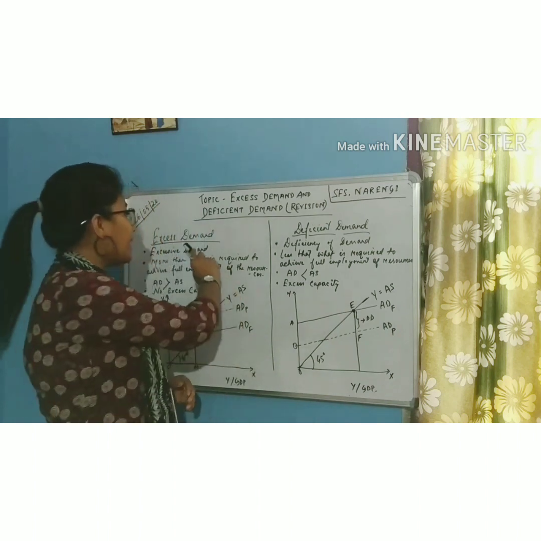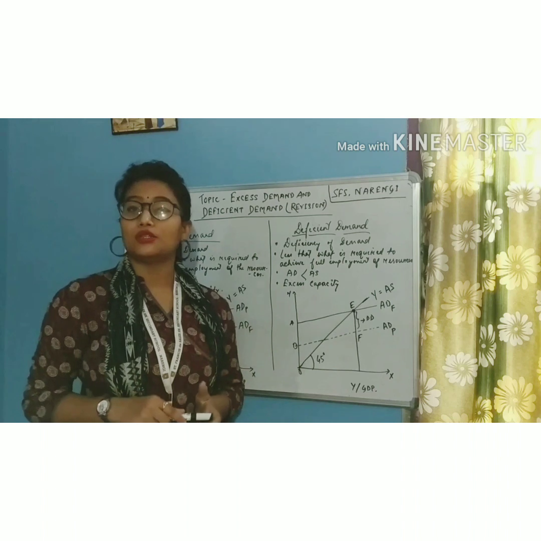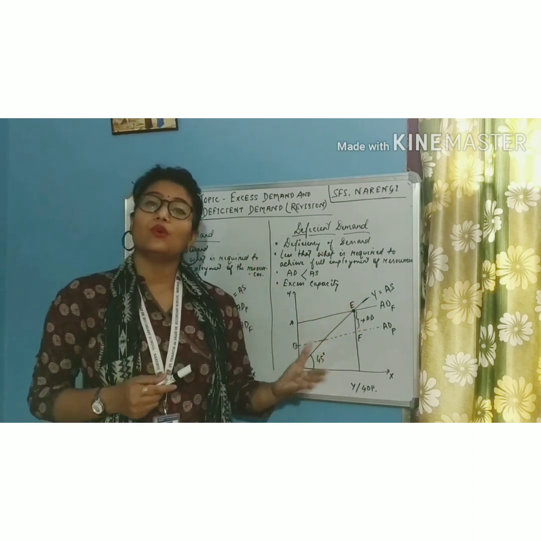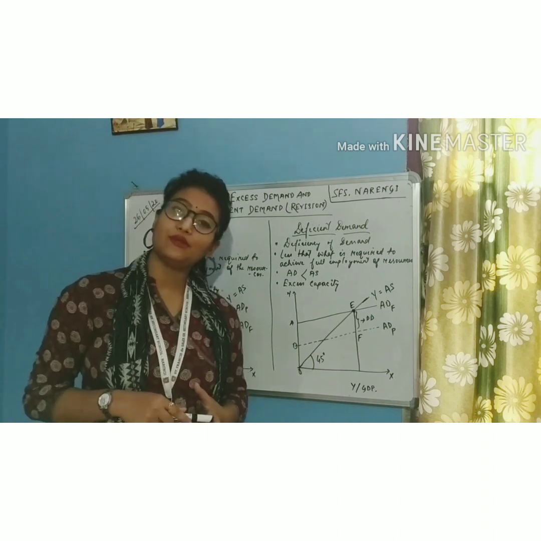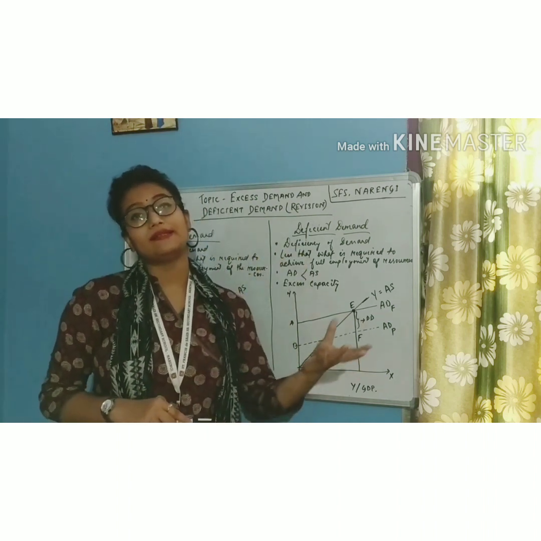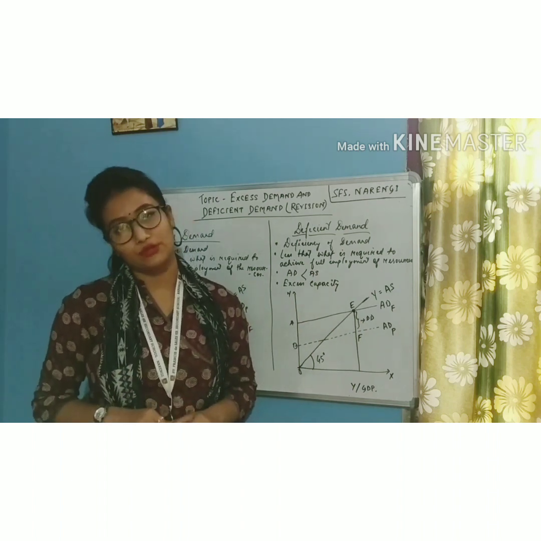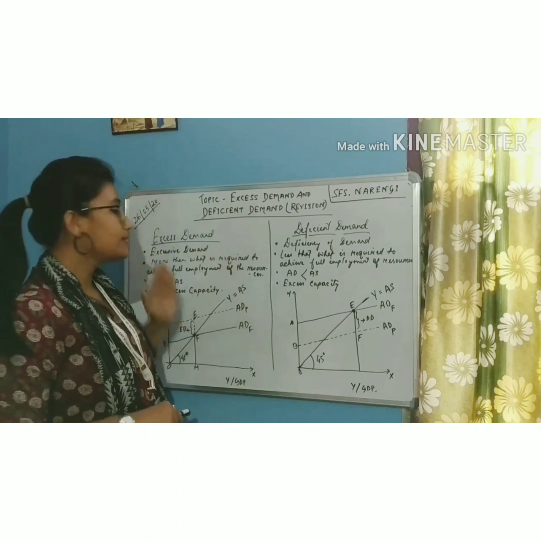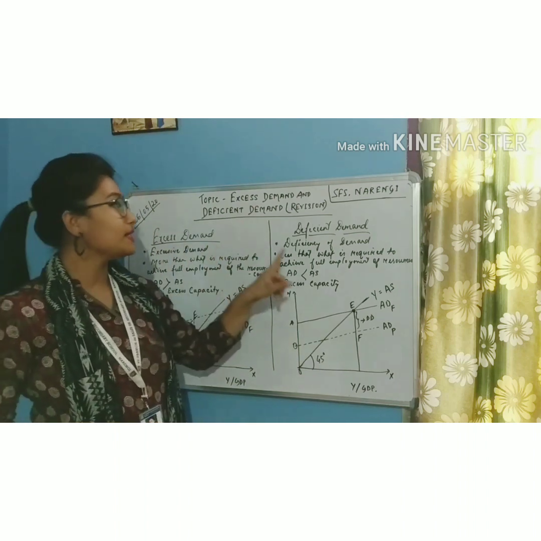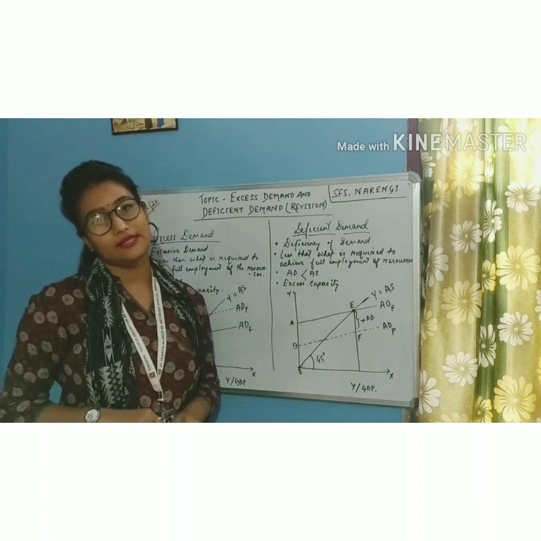So students, excess demand and deficient demand are two contradictory situations. Excess demand says that demand is more than what is required to achieve full employment of resources, whereas deficient demand says that demand is less than what is required to achieve full employment of resources. In case of excess demand, aggregate demand is more than aggregate supply. In case of deficient demand, aggregate demand is less than aggregate supply.